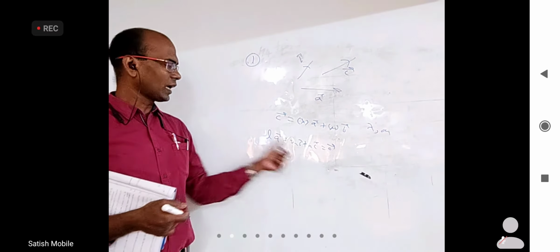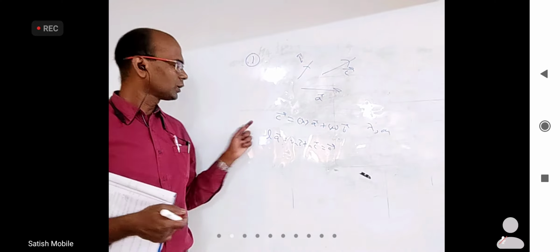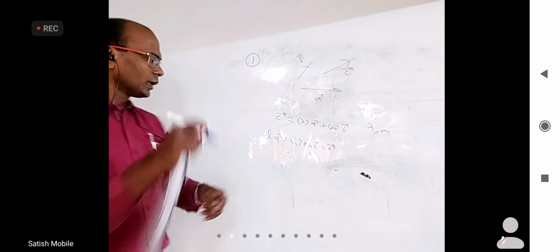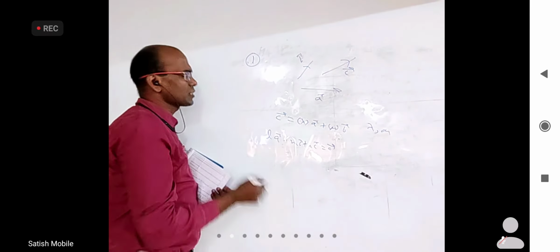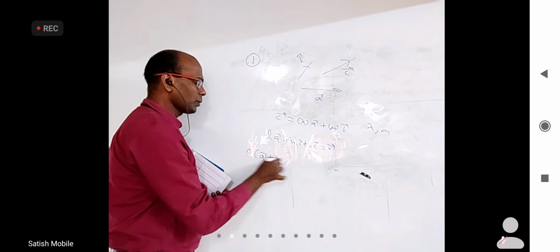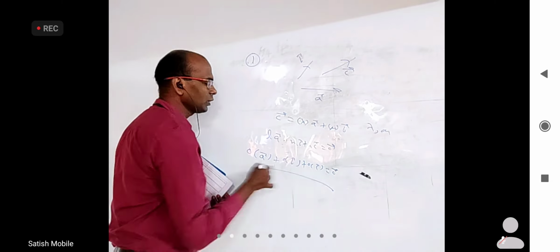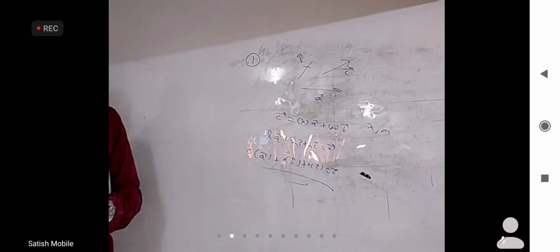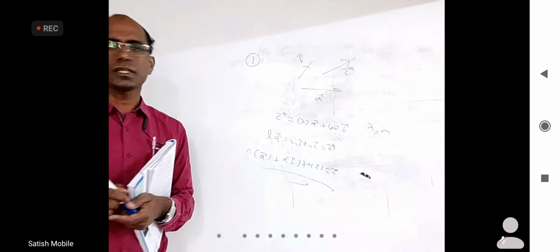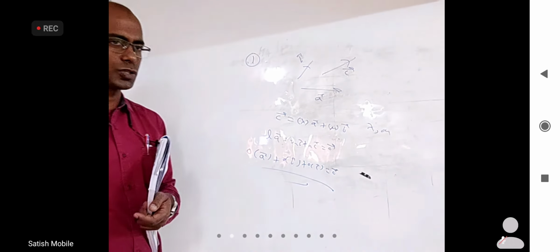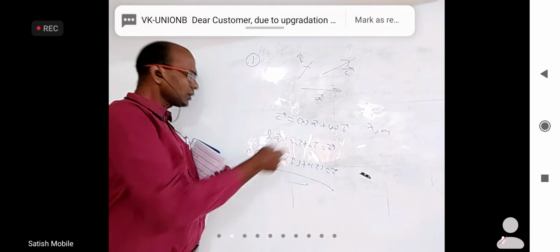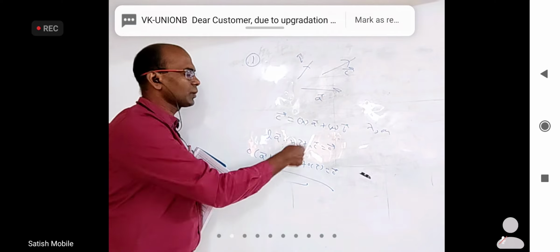Among L, M, N, one or two of them may be 0, but not all of L, M, N are 0. Because if all are 0, this coplanarity condition is not required. 0 into A bar plus 0 into B bar plus 0 into C bar is 0 bar. It is true for all. You take any three vectors in space, coplanar or not coplanar, not an issue. But if they are coplanar, not only zero numbers, non-zero numbers will also be there.